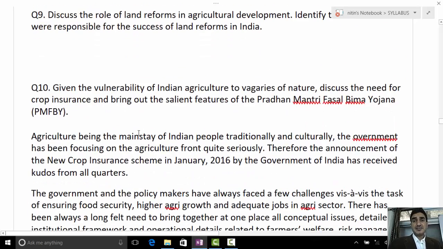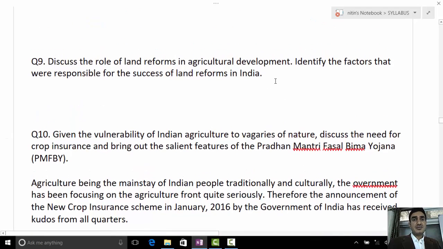Regarding Fasal Bima Yojana, again a factual question, and it's an easy question. It is question number 10. Land reform. What were the land reforms? Post independence, India went through certain land reforms: abolition of Zamindari, Land Ceiling Act, Tenancy Act, consolidation of land holdings. They were taken into being, right? How have they improved things? Definitely, all these have certain positive points. Abolition of Zamindari, land consolidation, the Tenancy Act, these have helped.